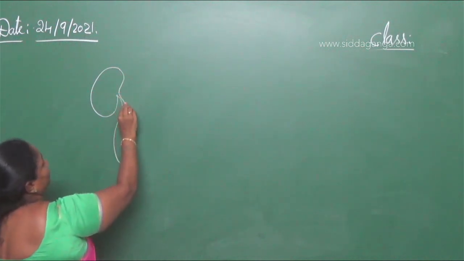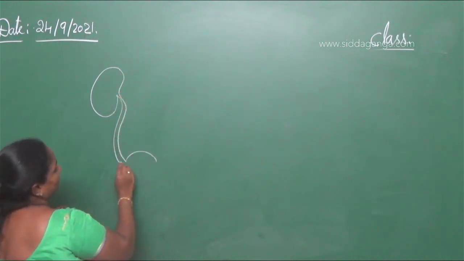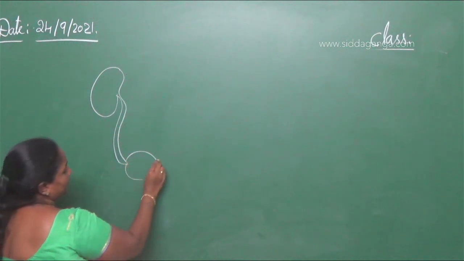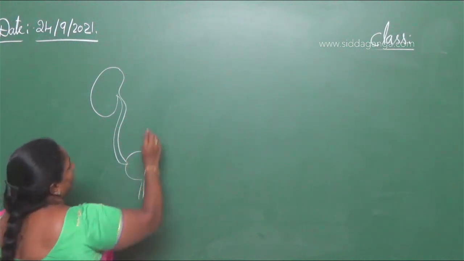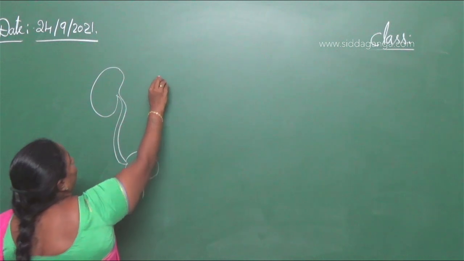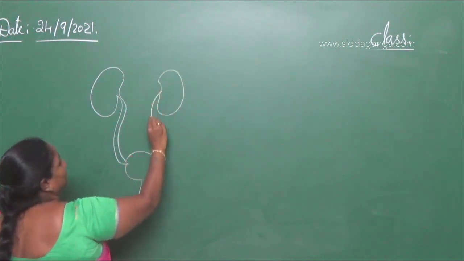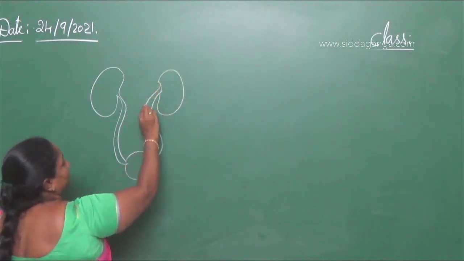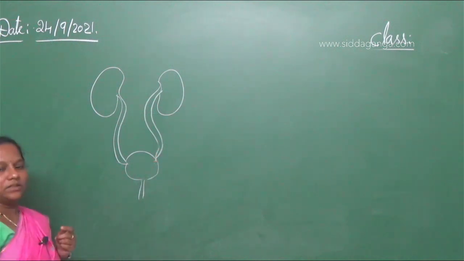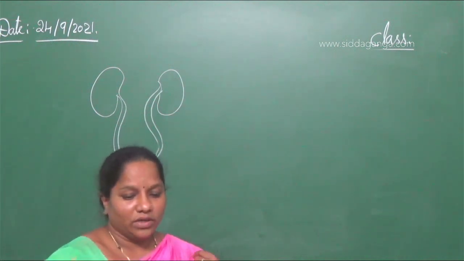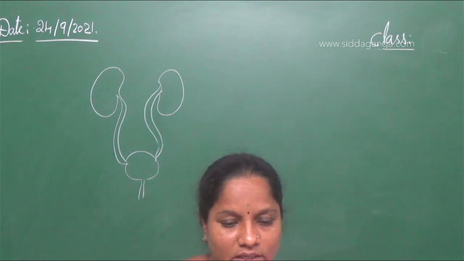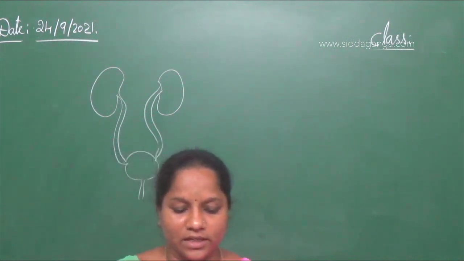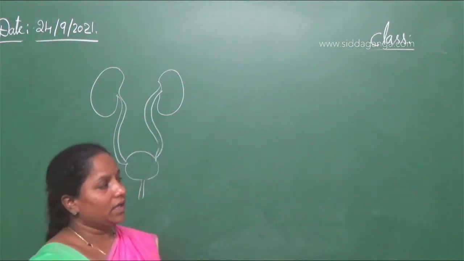Here we should know the length of the kidney. So they asked the question: what is the length and measurement of the kidney? Here the length of the kidney